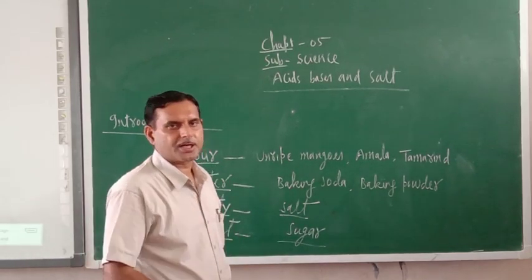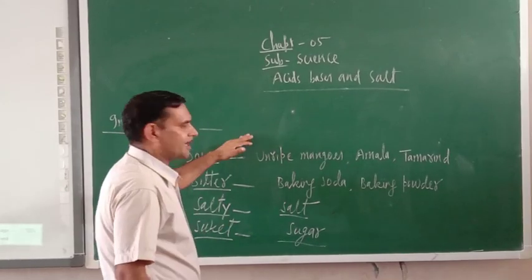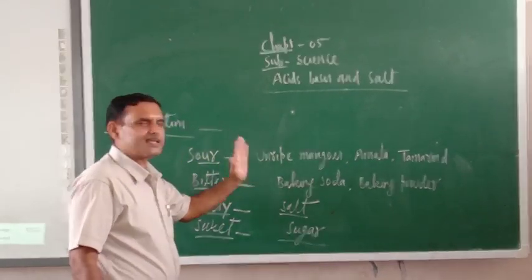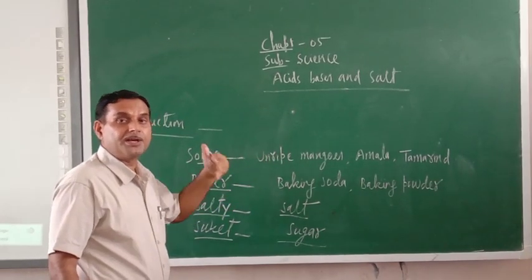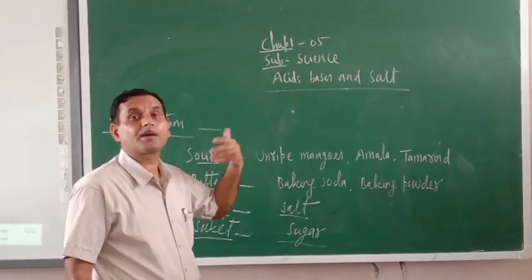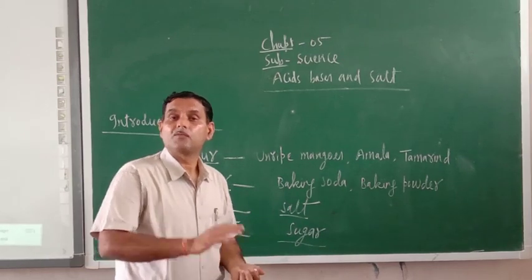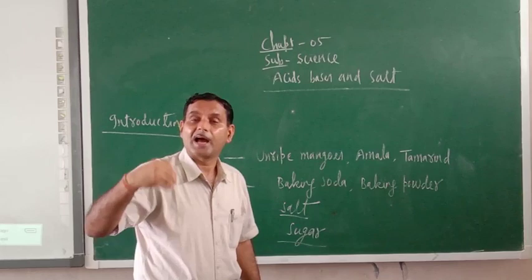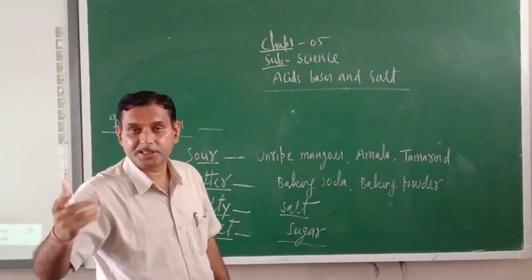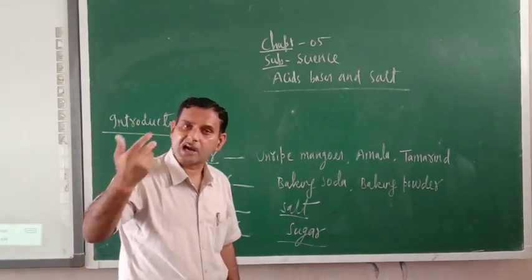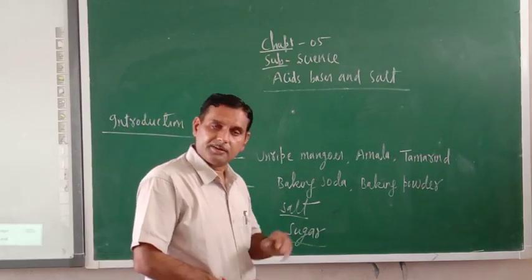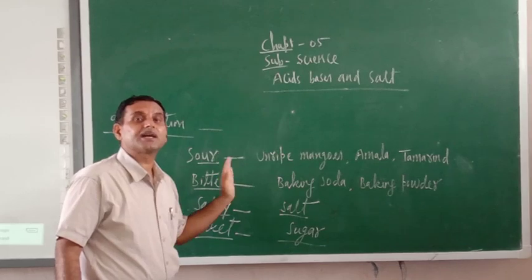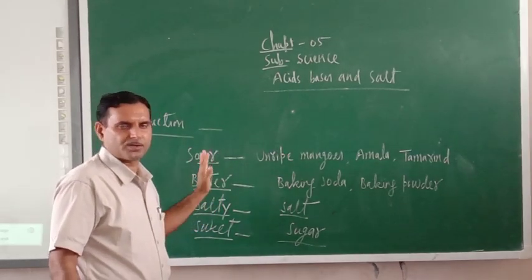So try to understand, our food material contains different kinds of taste, and on the basis of taste we can classify our food. Whatever we are taking in our food may be acidic in nature, basic in nature, or salty in nature. But remember, this classification of food is on the basis of their taste only.